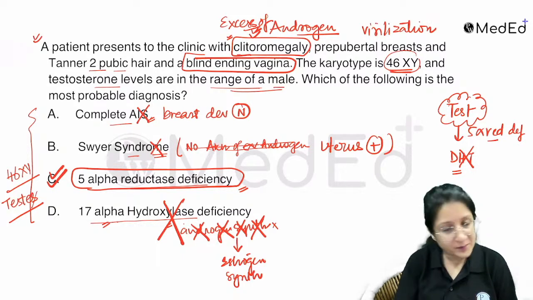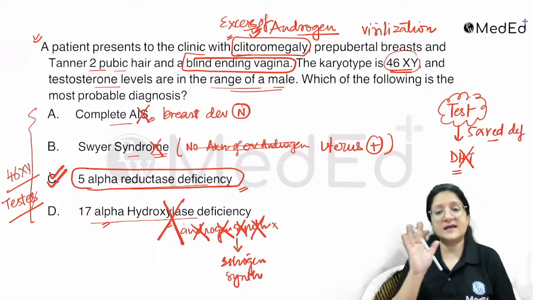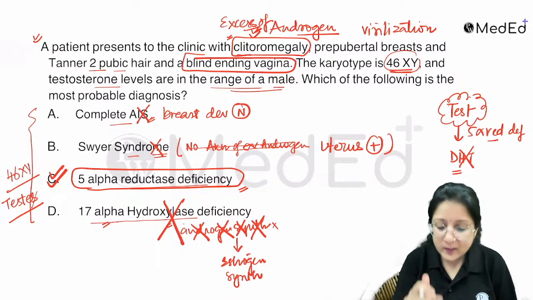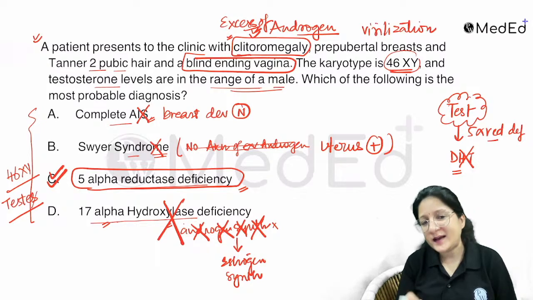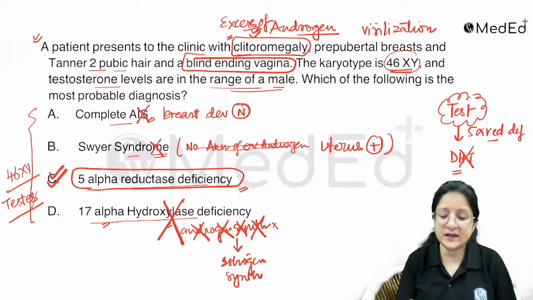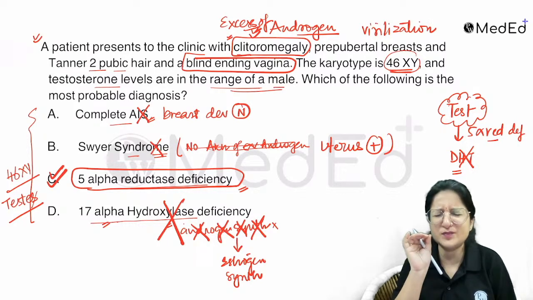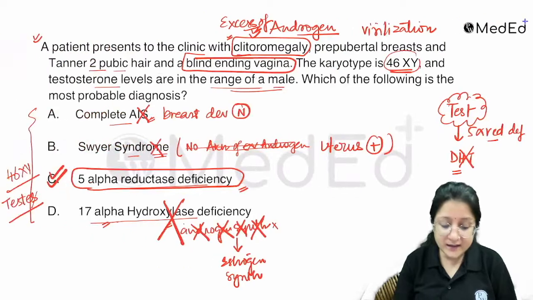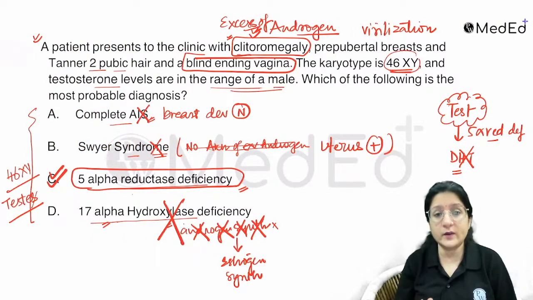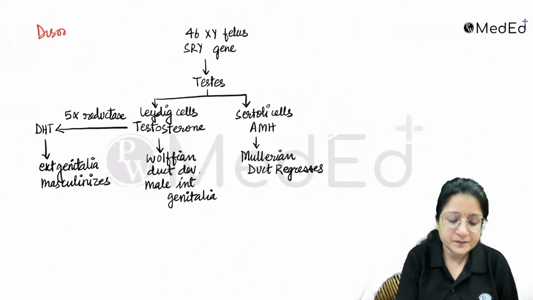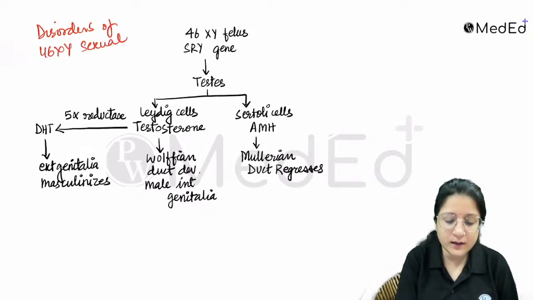So far, I have not gone into too much detail. I have attempted this question only by eliminating and applying logic. But if you want to go deeper into understanding what is happening in these clinical situations, we'll have to briefly talk about them. Basically, they are framing questions on disorders of sexual development, specifically disorders of 46XY sexual development.